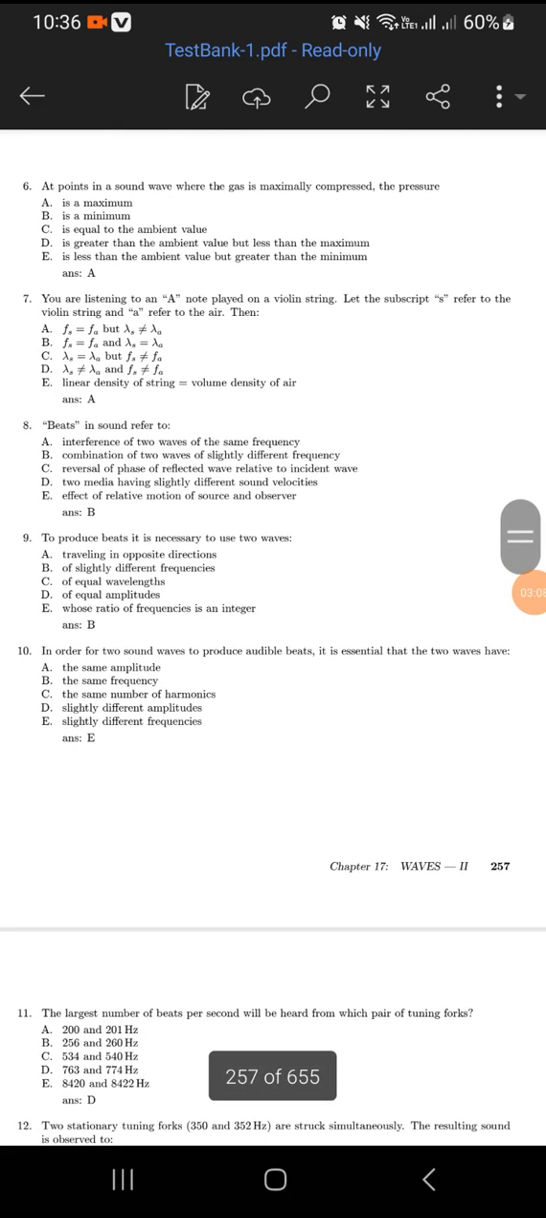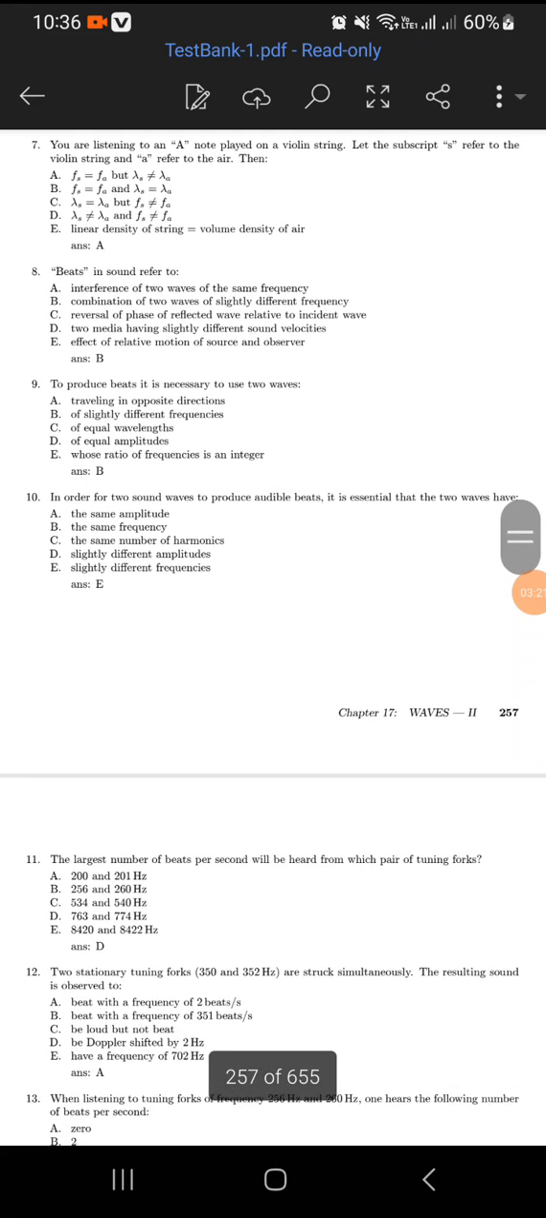So at points in a sound wave where the gas is maximally compressed, the pressure is a maximum. Maximum compression means maximum pressure. So you decrease the volume to its maximum, therefore increase the pressure to its maximum.